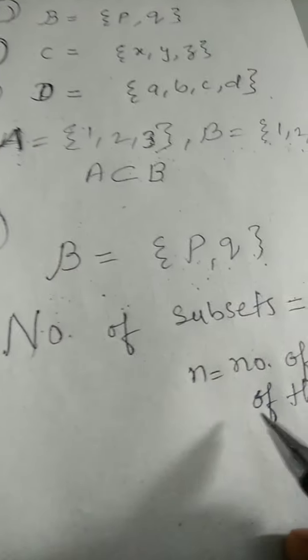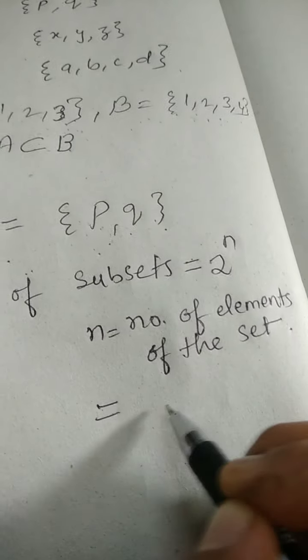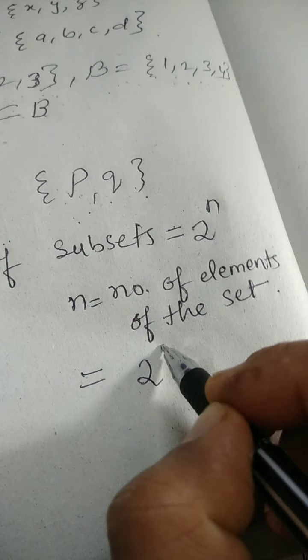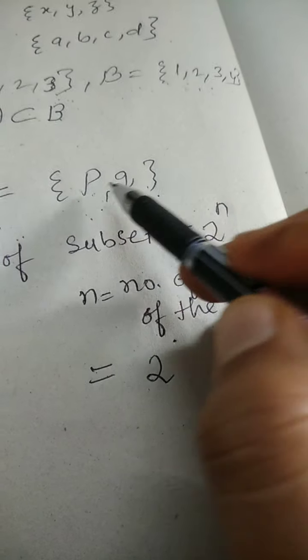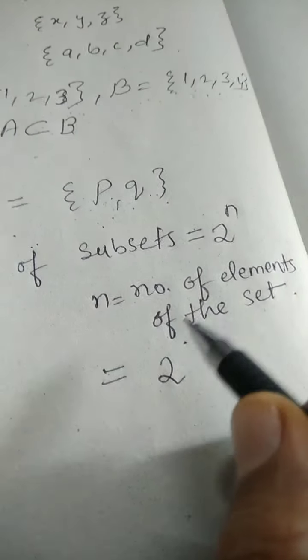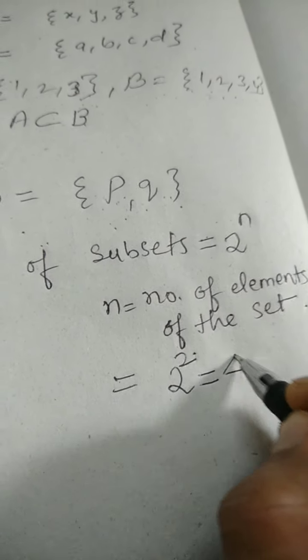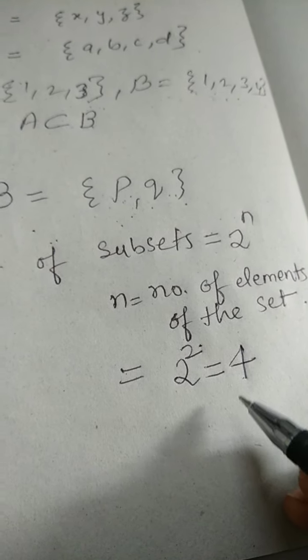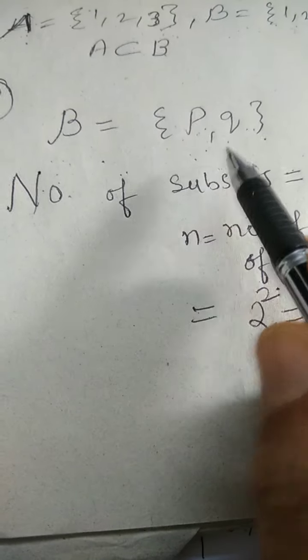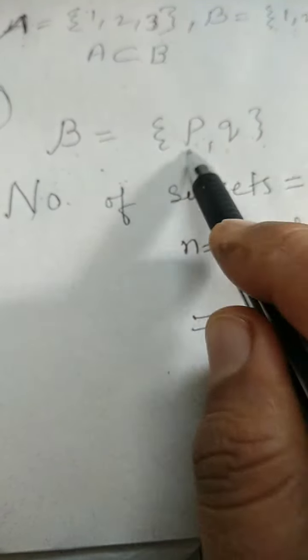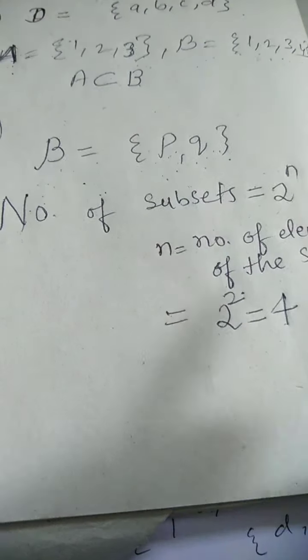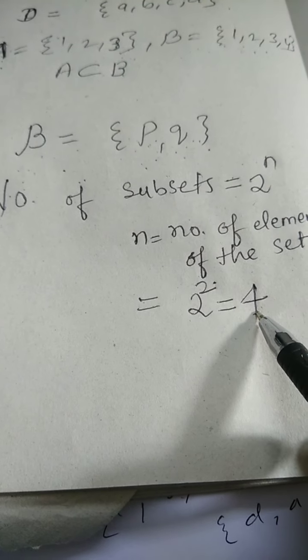According to this formula, number of subsets will be 2 to the power n. How many elements are there? 1, 2. So n value is 2. So 2 squared is 4. So this set, B is equal to {P, Q}, will have 4 subsets.